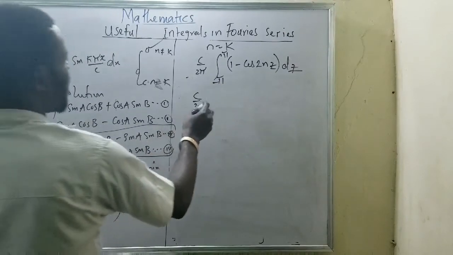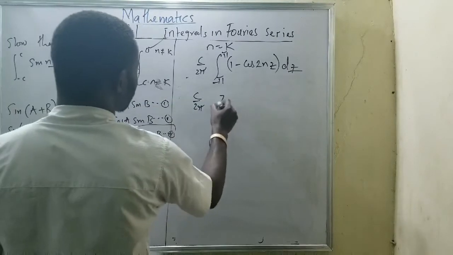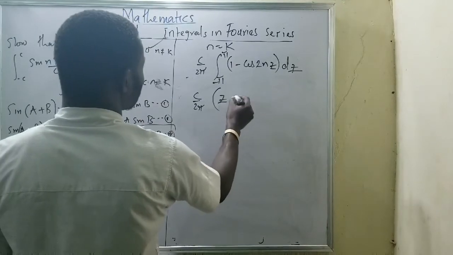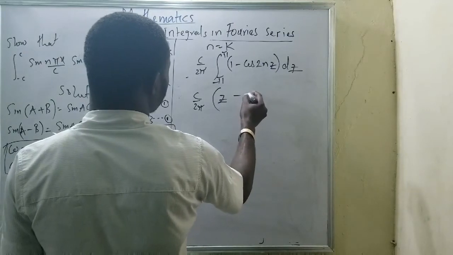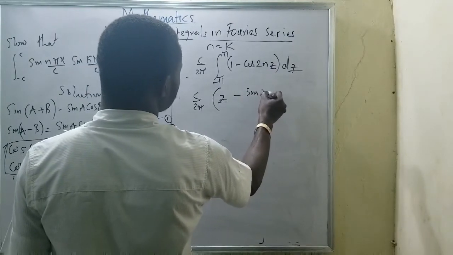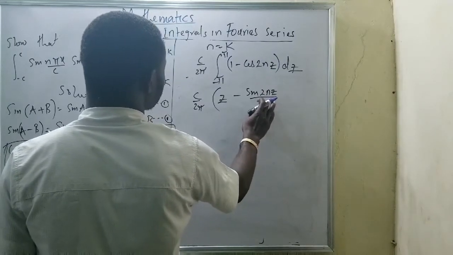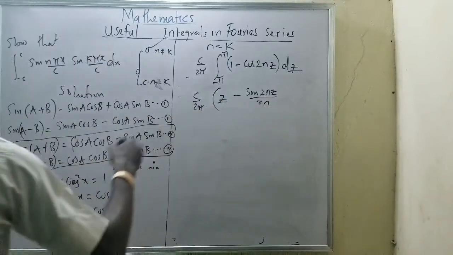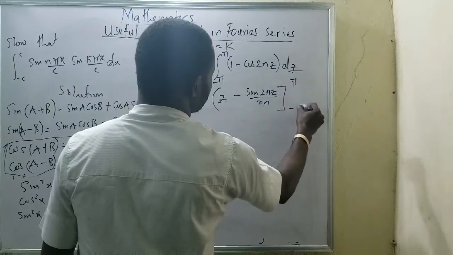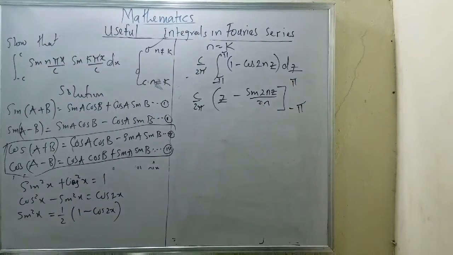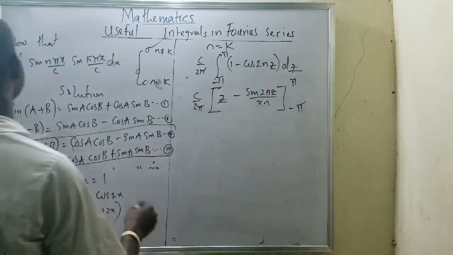Now, integrate this one, I'll be having z minus sine 2nz all over 2n, close the bracket from minus pi to pi. Now, it means I'm just integrating. Since I integrate finish there, I can now do my upper limit and my lower limit.